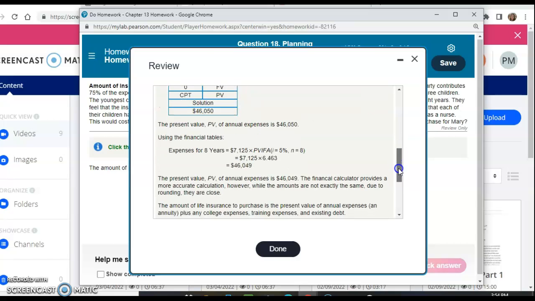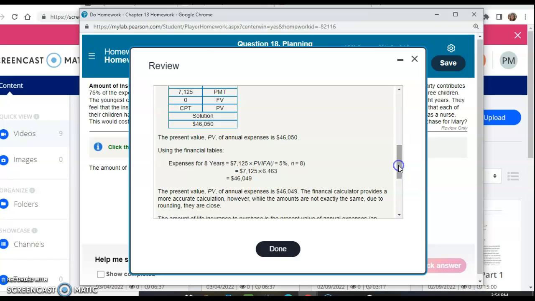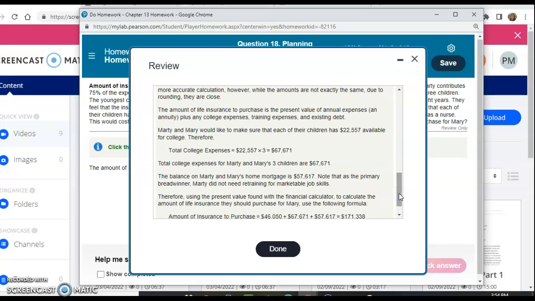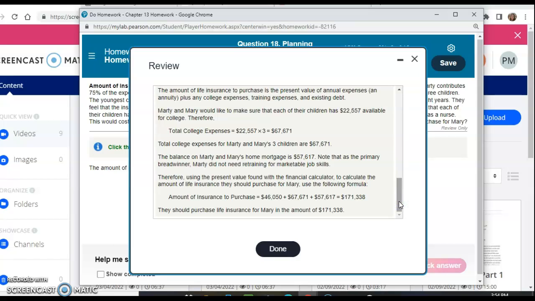So 8 years equals that. So they're just showing you the present value is 46,049, but the financial calculator rounds up, so that's why it's off a little bit. So the college expenses for the three children, they're figuring is 22,557 times three gives you 67,671. The balance on their mortgage is